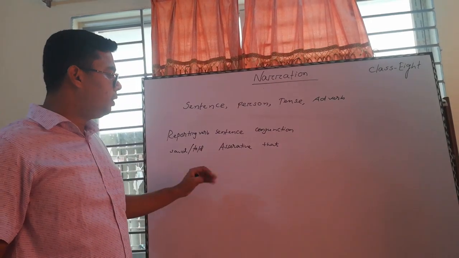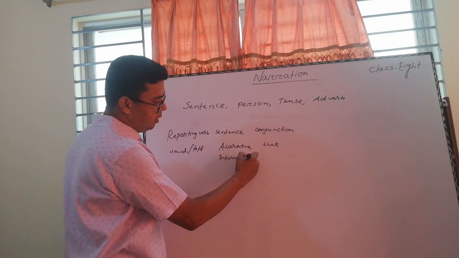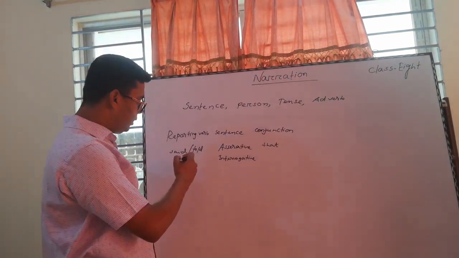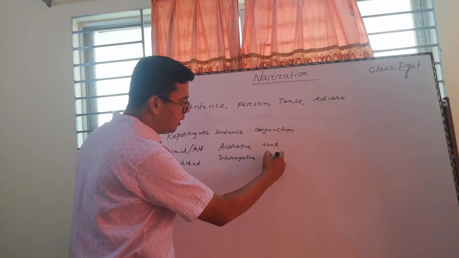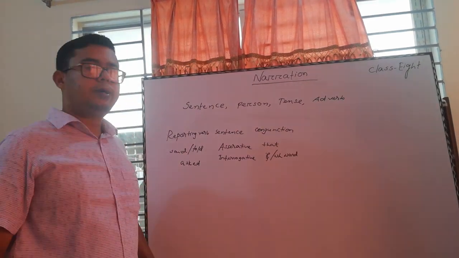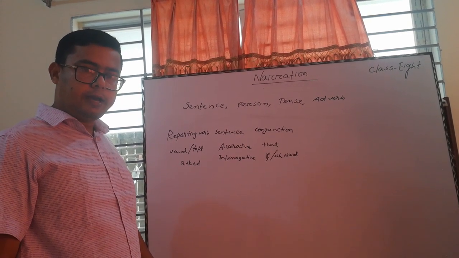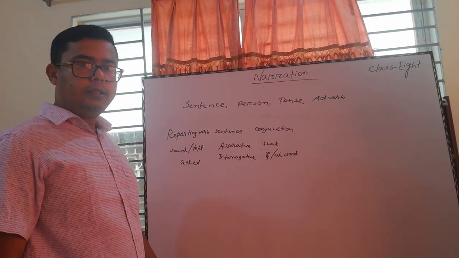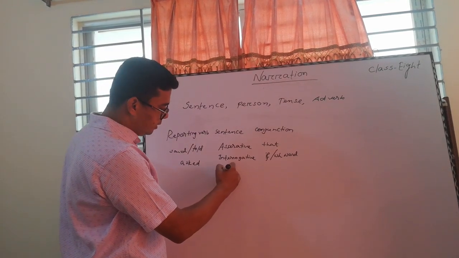Okay, come to another sentence, and it is interrogative. If it is interrogative, the reporting verb should be changed into asked, and the conjunction should be if, unless the sentence has a WH word. If a WH word is available, you need not write the conjunction if. At that time you have to use that WH word. But if it is not available, then you are bound to write if.